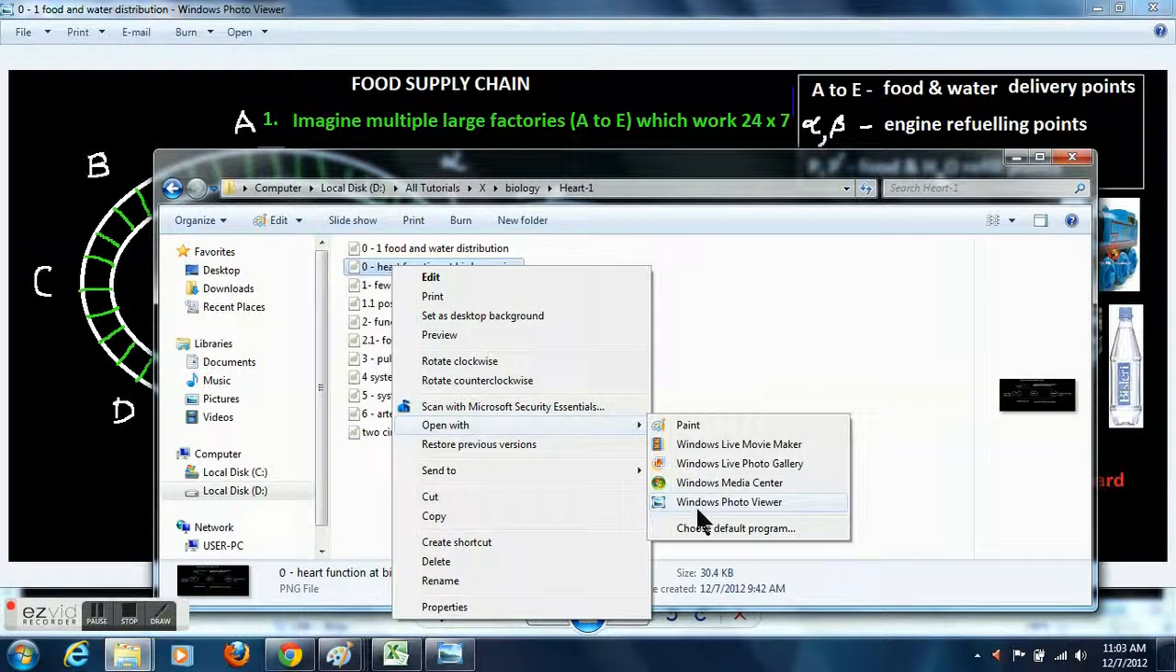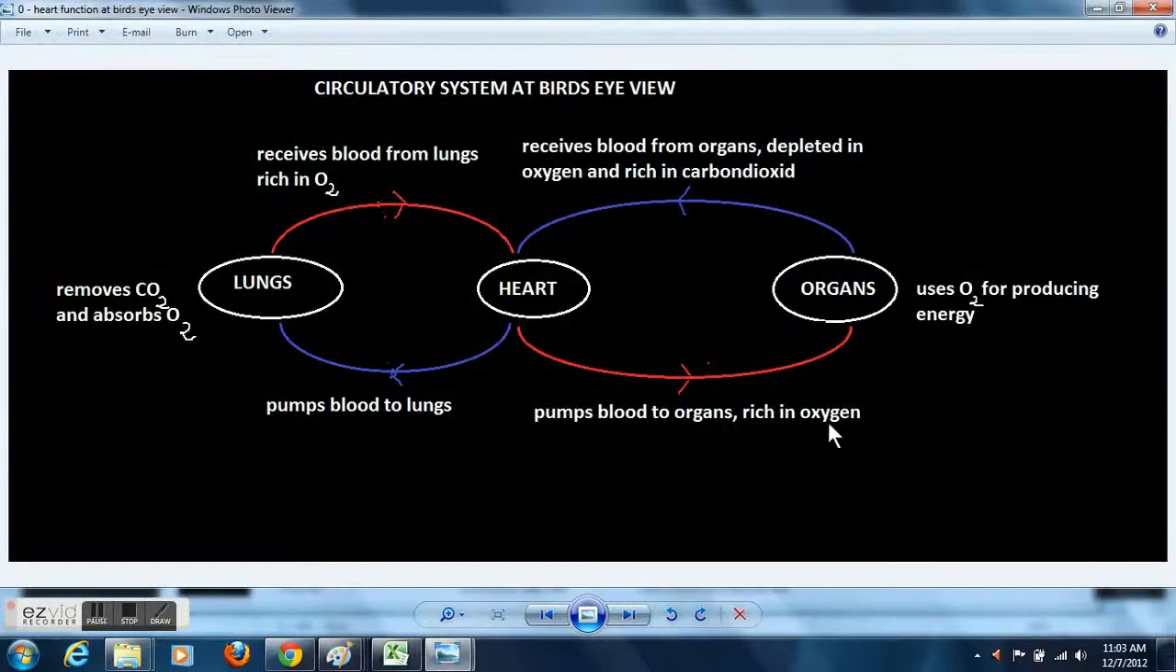Now let us see how this can be compared with our heart function. Similarly, we know that the heart pumps blood. The heart is a very efficient pump. It pumps blood to organs, and this blood will be rich in oxygen. So this is the red path. The oxygen rich blood reaches the organs, and organs use this oxygen to produce energy, and then the blood will be depleted of oxygen and rich in carbon dioxide, which will again come to the heart.